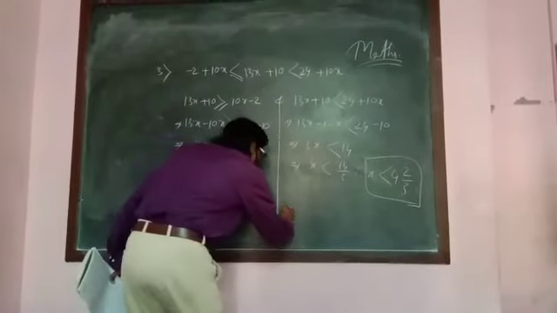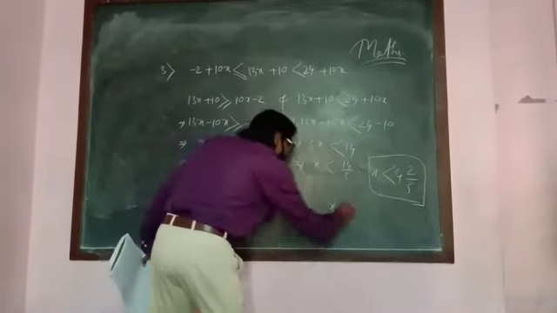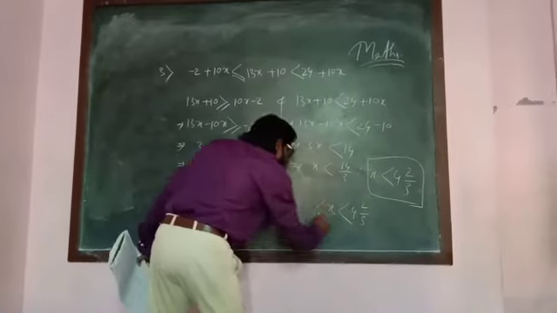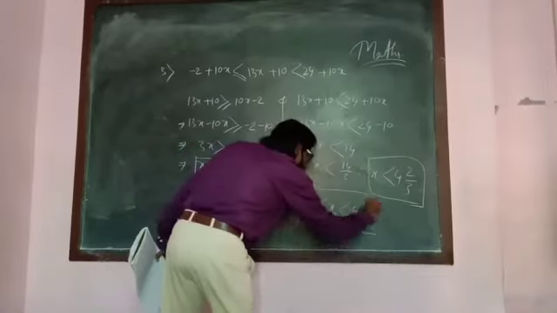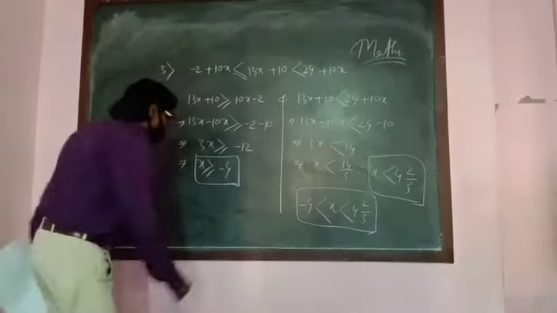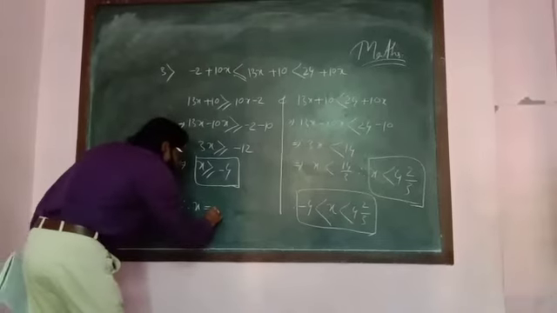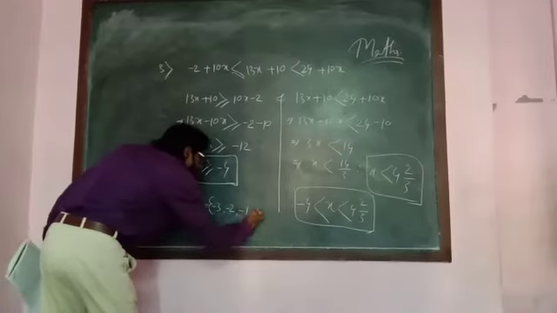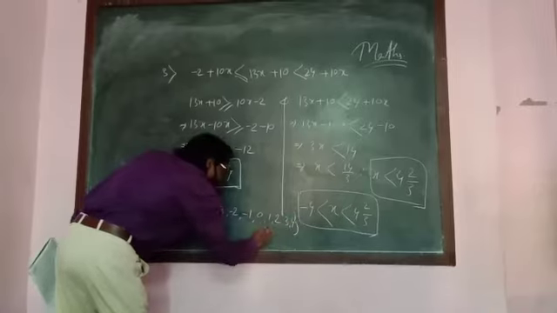The final answer is: the x value will be less than 4 2 by 3 and greater than or equal to minus 4. If x belongs to integers, then greater than or equal to minus 4 means minus 4, minus 3, minus 2, minus 1, 0, 1, 2, 3, up to 4. This is the final answer.